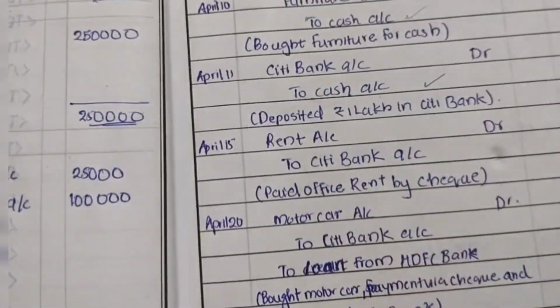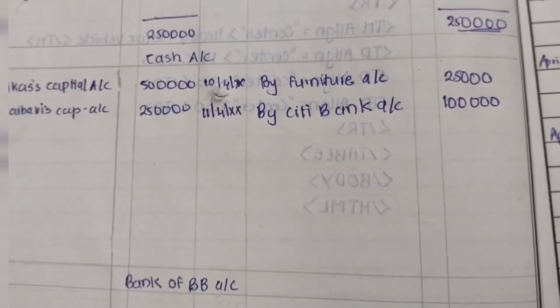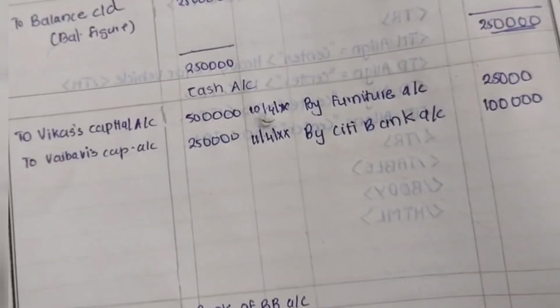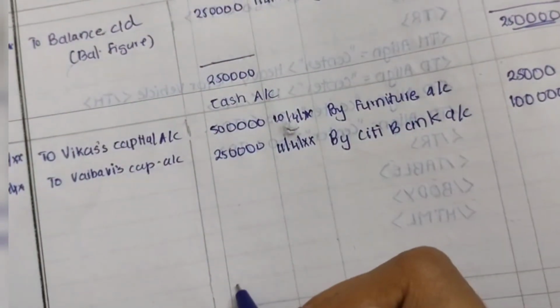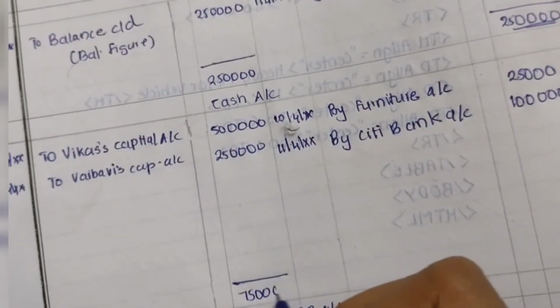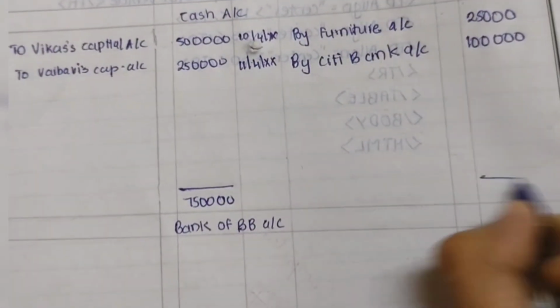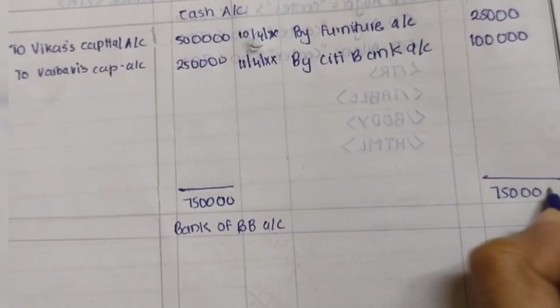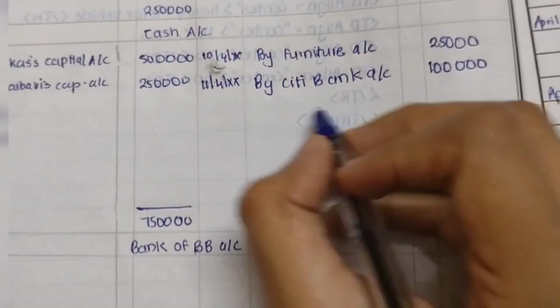Is there any more cash involved? No. So this is all about the cash account. Now we are going to total both sides. When I total both sides, I understood that the debit side, 7,50,000, is greater. So I write the same total on the other side also, 7,50,000. Now subtract these amounts from this amount and we get a balancing figure.